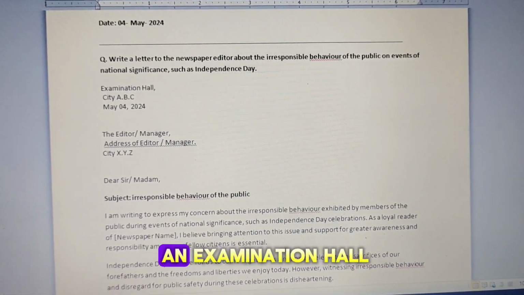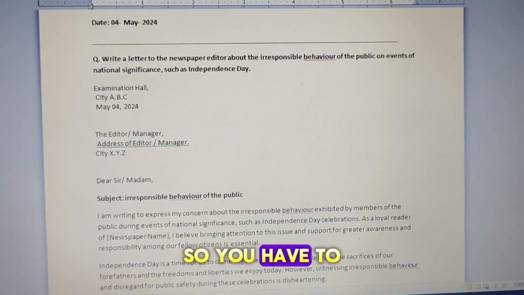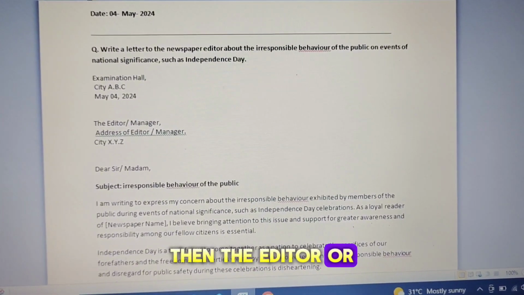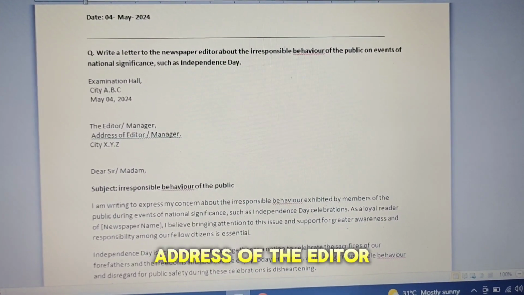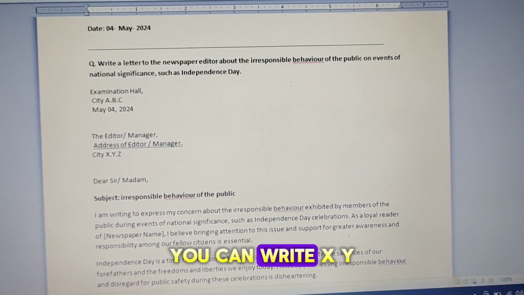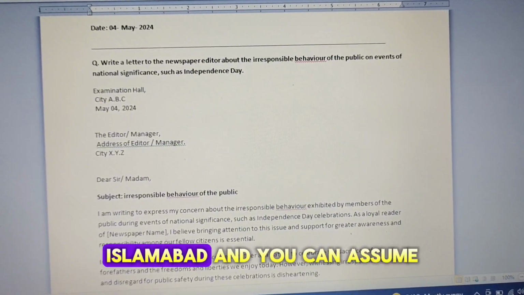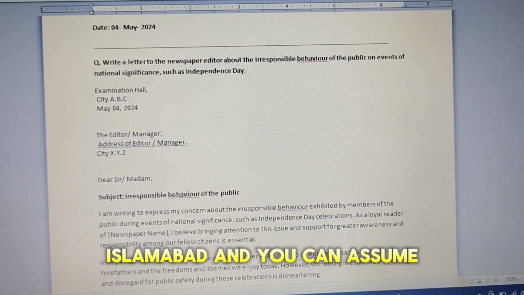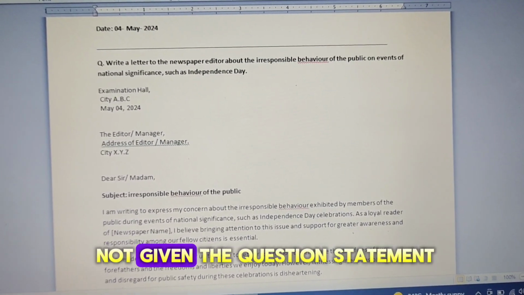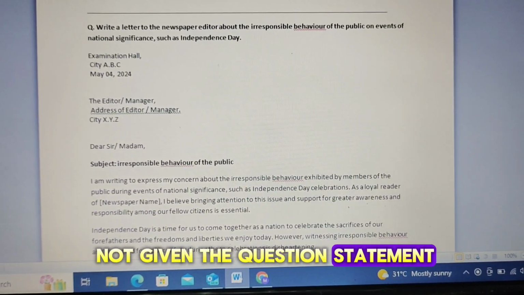Because you're sitting in an examination hall, you have to write Examination Hall. Then the editor or the manager, the address of the editor or manager, and his city. You can write XYZ or Rawalpindi, Islamabad, and you can assume his address too, alright? If obviously it is not given in the question statement.